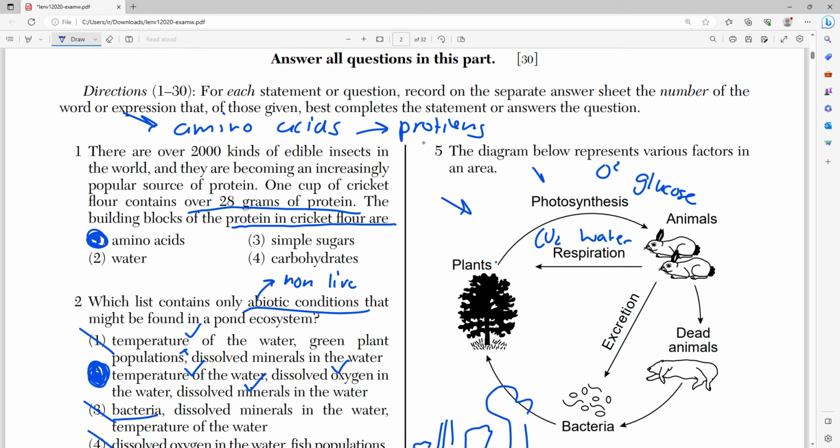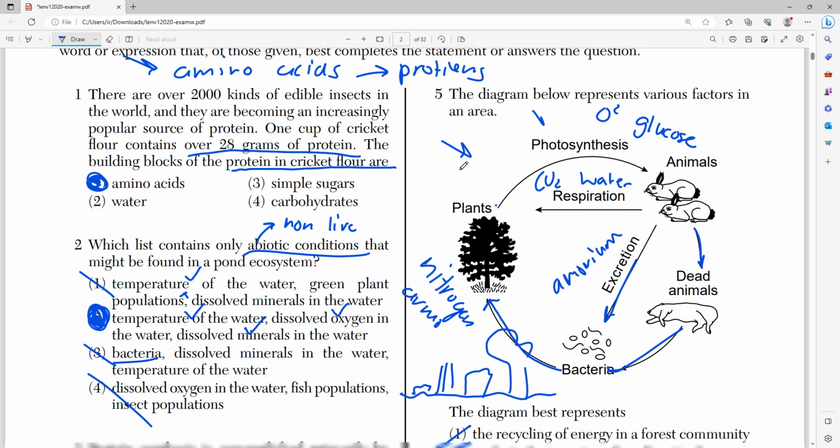The animals' excretion would be ammonium to the bacteria, and the dead animals to the bacteria would most likely be some form of nutrient. From the bacteria to the plants would probably be nitrogen or ammonium, right? Which they got from the excretion of the animals.